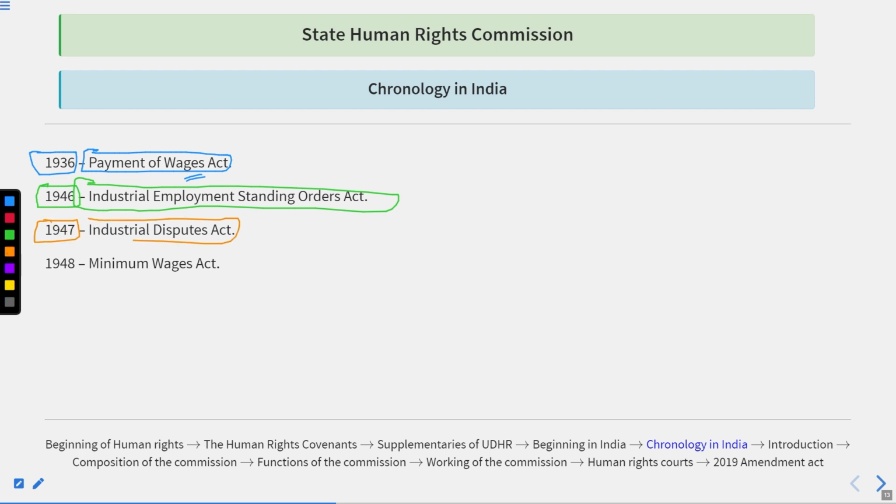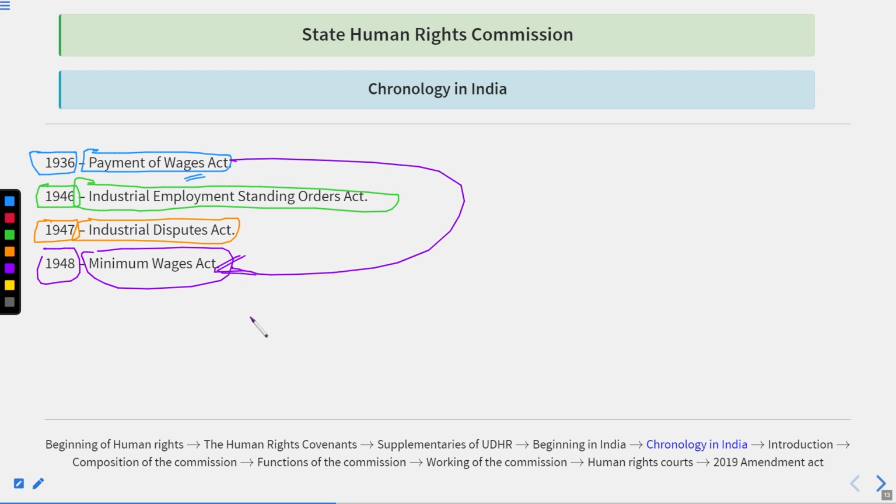If any disputes arise between the industries and within the industries, then how will these disputes be resolved, how would things be carried on? For this, there is the Industrial Disputes Act. After this, in 1948, there was the Minimum Wages Act. That is very much relevant to the Payment of Wages Act, but in a modified form.